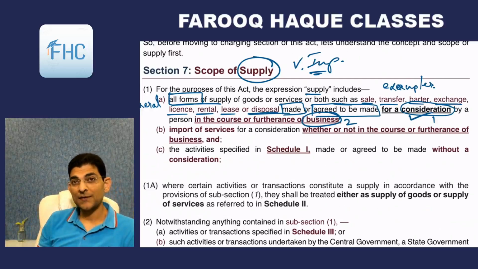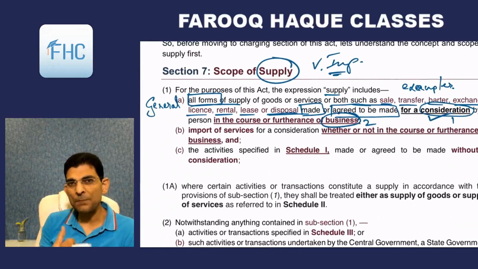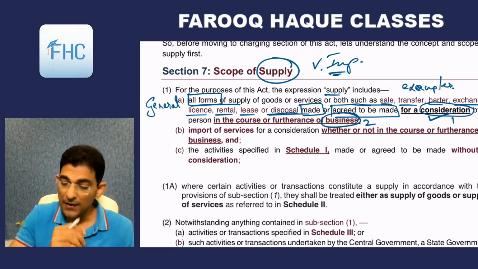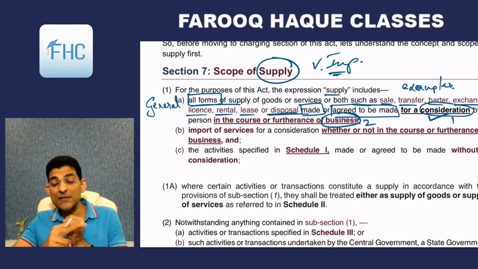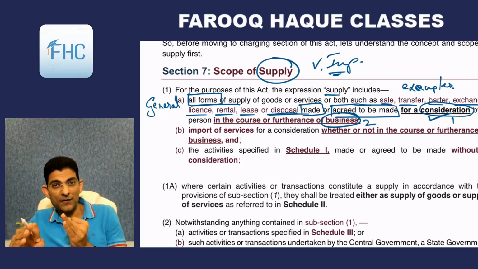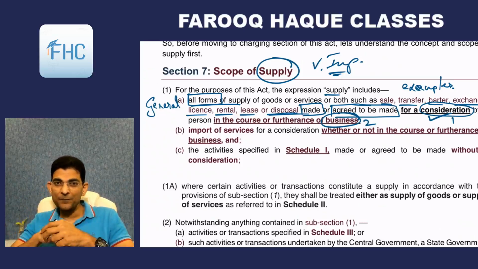Then the second point. Now these two points that we are going to see, B and C, are exceptions of A. They are exceptions of A. If we read A in a negative sense, what does it mean? That if there is no consideration, or if there is no business, or if both are not there, then there will be no supply.